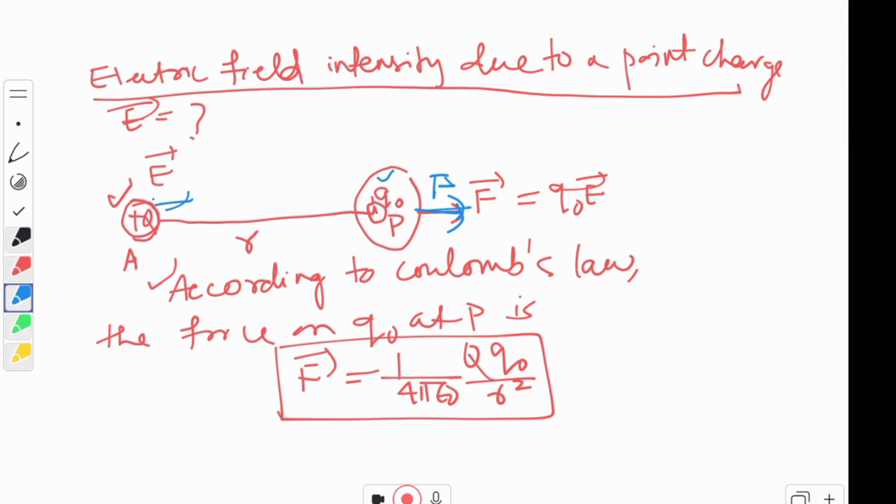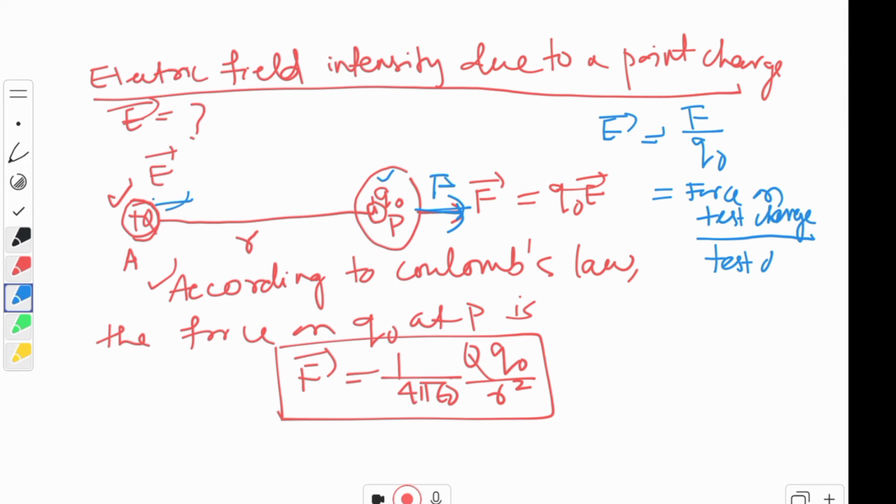Now, how to find out the electric field intensity? Tell me. The electric field intensity E will be what? What is the formula we just discussed? It will be F by Q0. What is this F by Q0, by the way? It is the force on the test charge. Very simple way to remember: force on test charge divided by the test charge. Clear? No confusion?